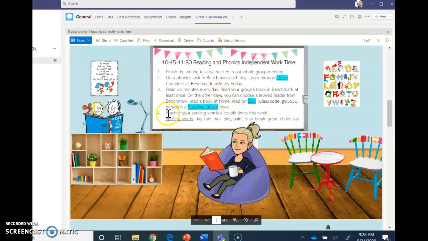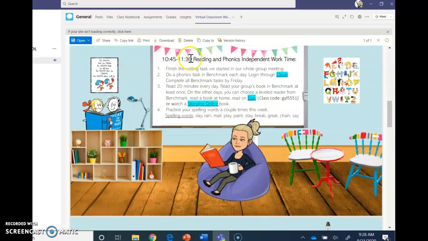And then finally, I added practice your spelling words a couple times this week. It's up to you how you want to do that. All of our benchmark tasks are aligned with our spelling. So if you are doing your benchmark tasks, you are practicing your spelling words, but it might be a good idea to also practice writing them out. And then they are listed right here. I took away any extra links on this page, so all your links are right here.